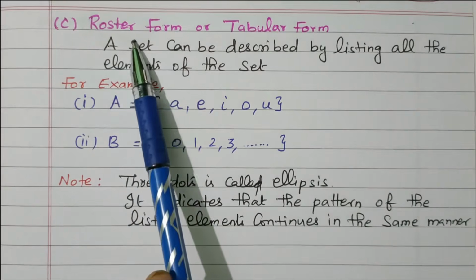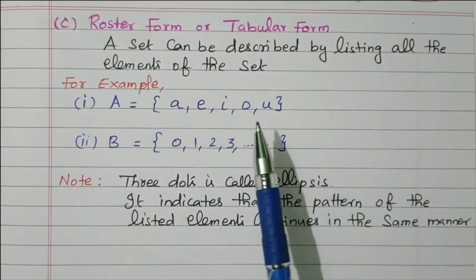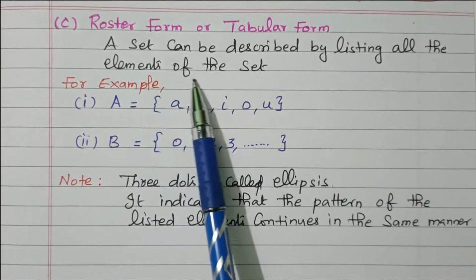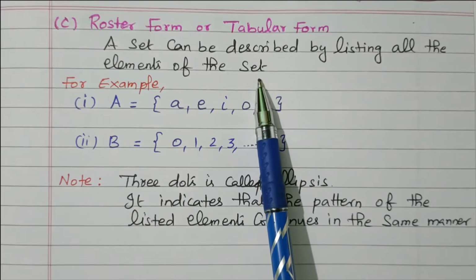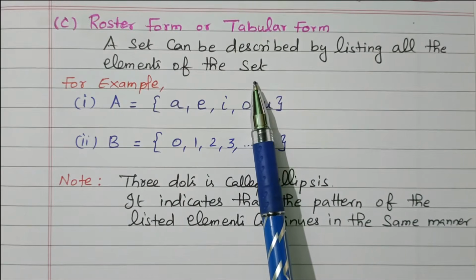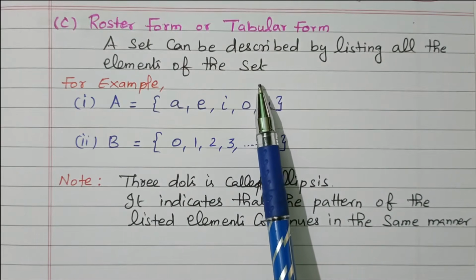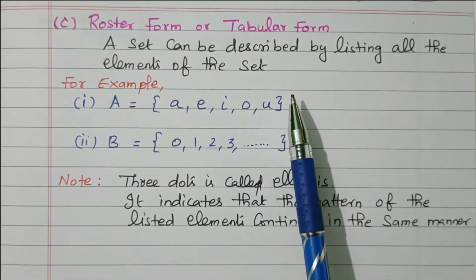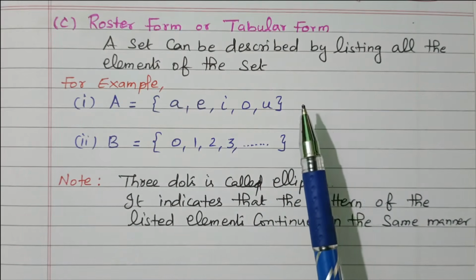One more form is the roster form or tabular form. A set can be described by listing all the elements of the set. In the first method, a clear description is given in words: set of vowels, set of whole numbers, but the elements are not given.